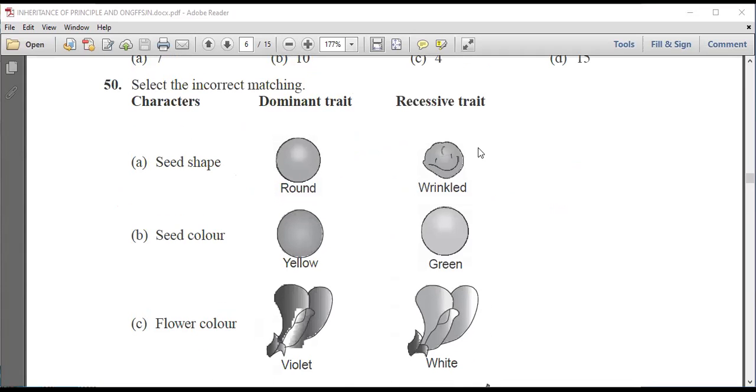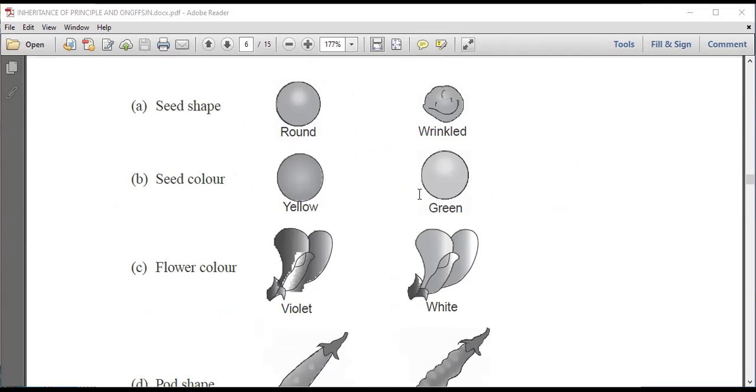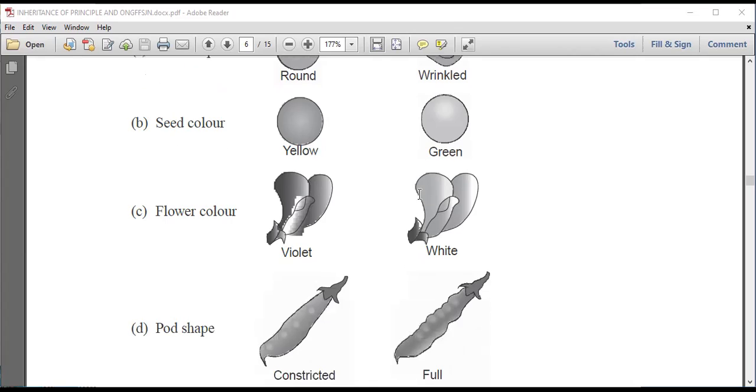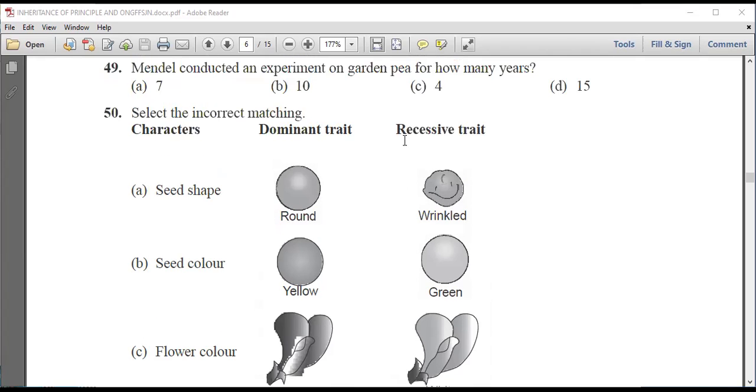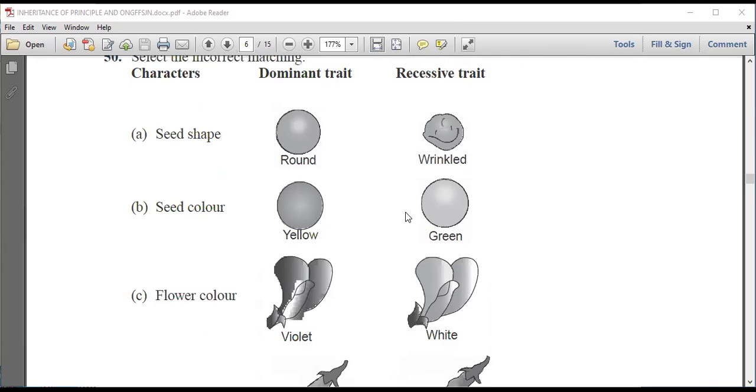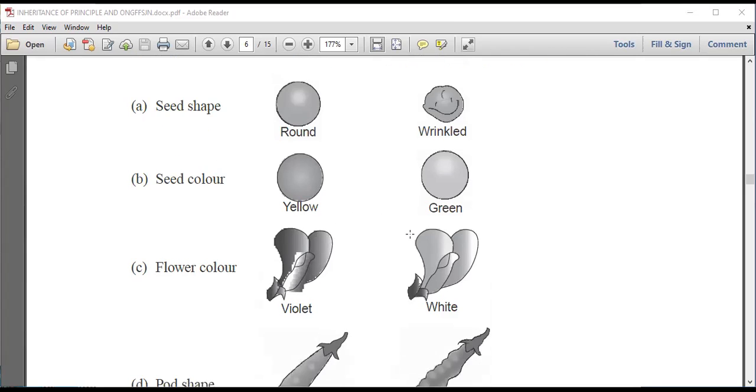Select the correct matching. First is seed shape, round and wrinkled; seed color, yellow and green; flower color, violet and white; and pod color, constricted and full. From this, we can see that seed shape is round and wrinkled. Seed color is yellow and green.